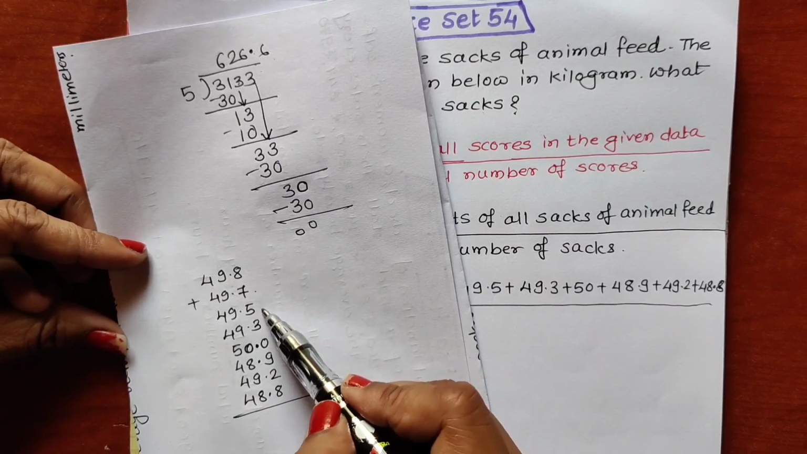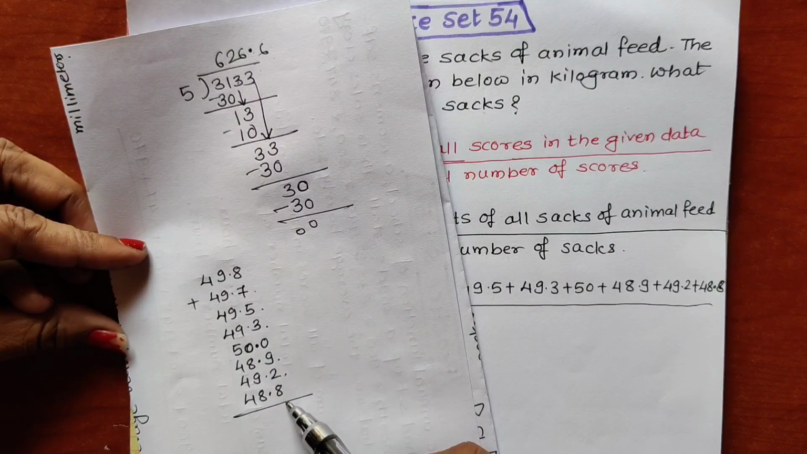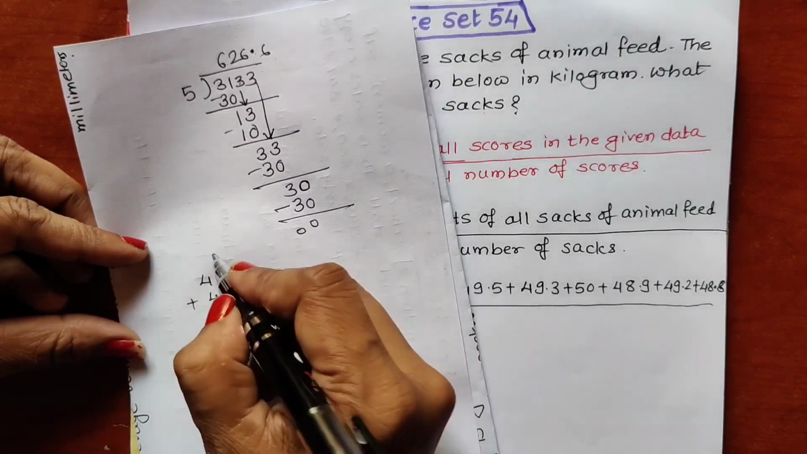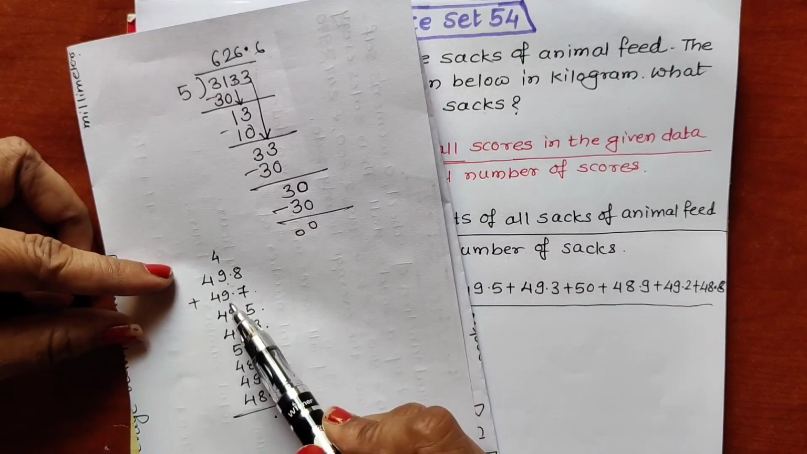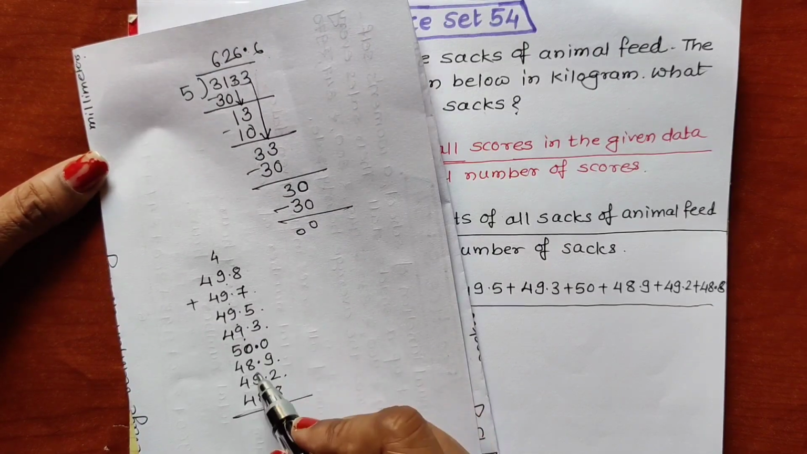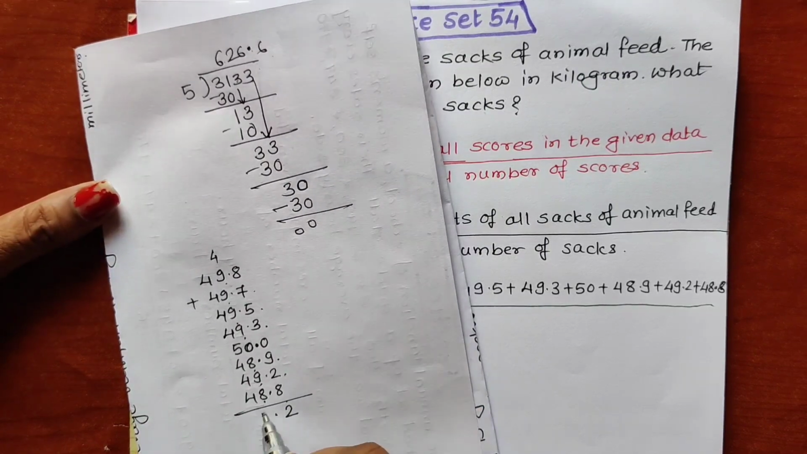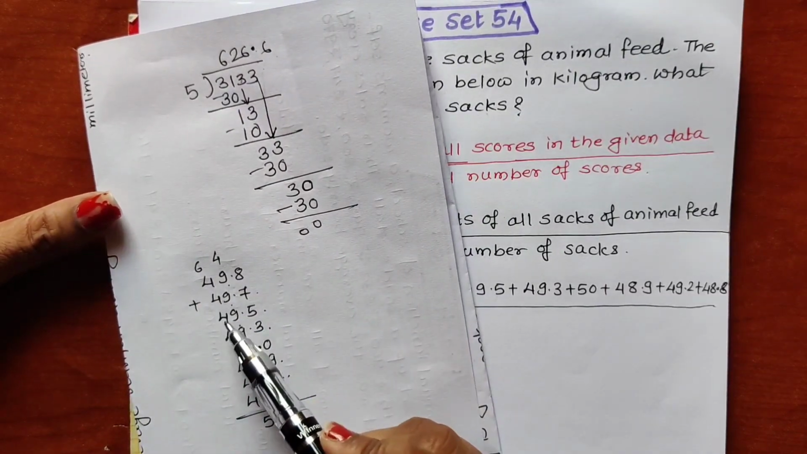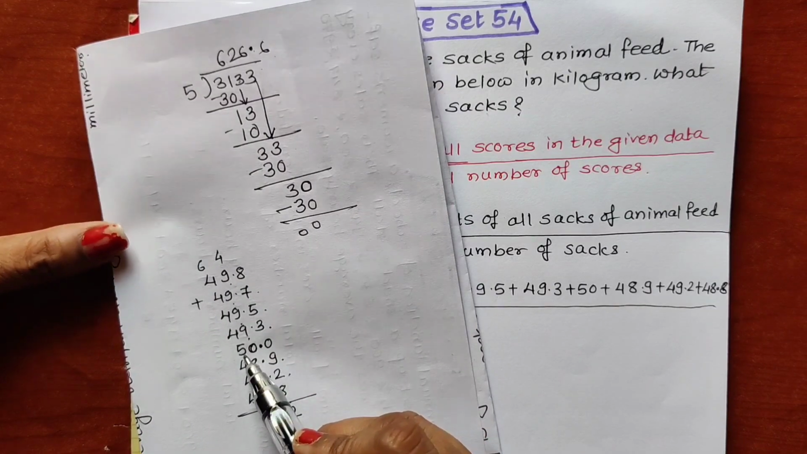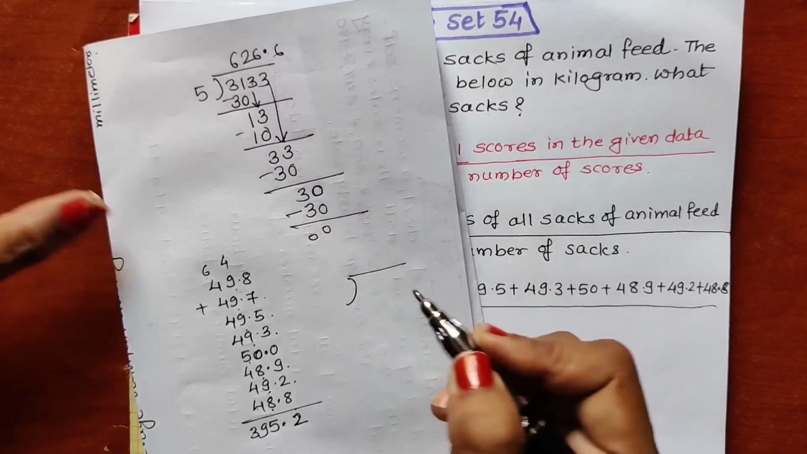8 plus 7, 15, 15 plus 5, 20, 20 plus 3, 23, 23 plus 9, 32, 32 plus 2, 34, 34 plus 8, 42. 2 written, 4 carrying. 4 plus 9, 13, 13 plus 9, 22, 22 plus 9, 31, 31 plus 9, 40, 40 plus 8, 48, 48 plus 9, 57, 57 plus 8, 65. 5 written, 6 carrying. 7 4s are 28, 28 plus 5, 33, 33 plus 6, 39. So 395.2.